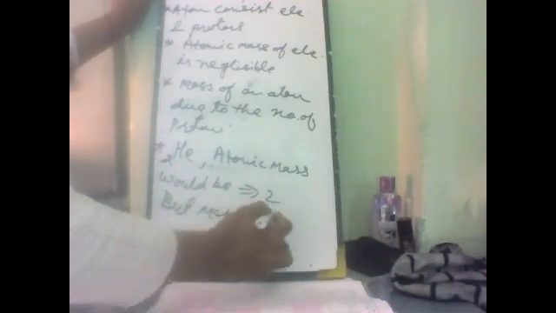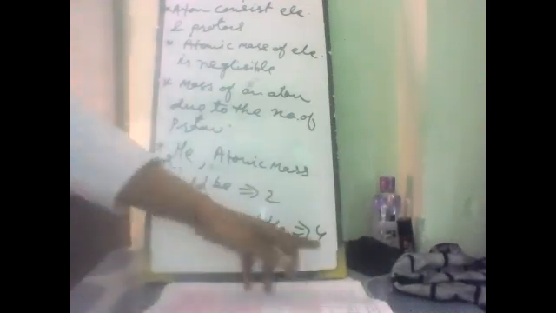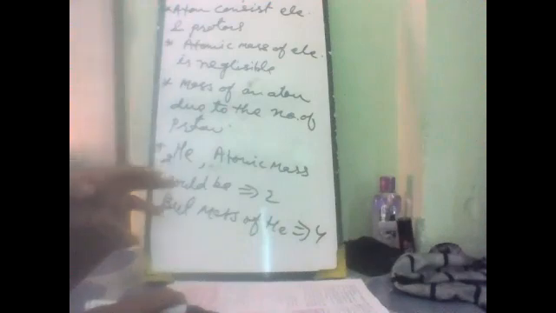But the atomic mass of a helium atom was found to be approximately 4. Why does this 4 come? It means something else is there which is yet to be discovered.